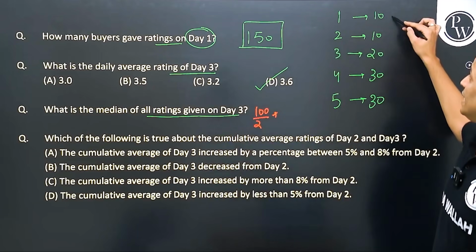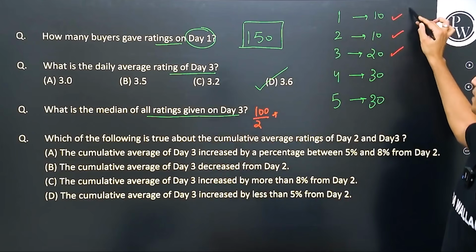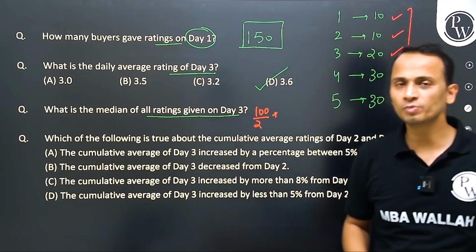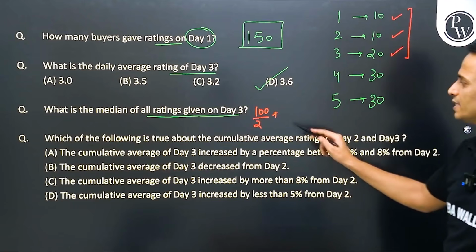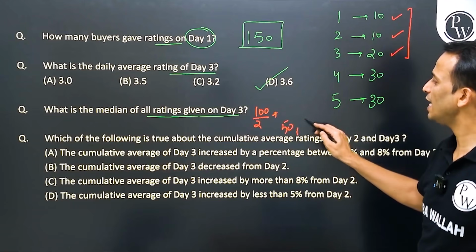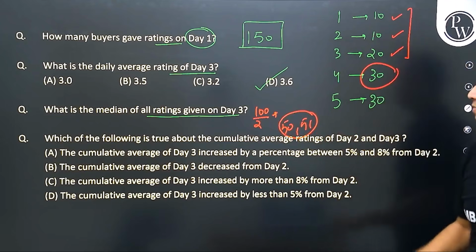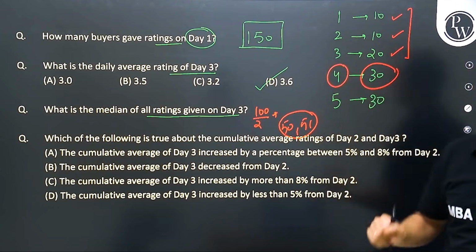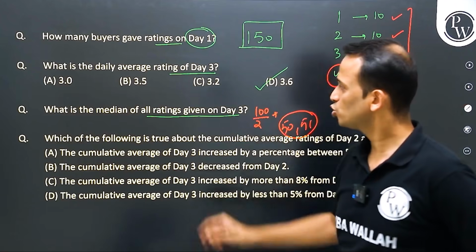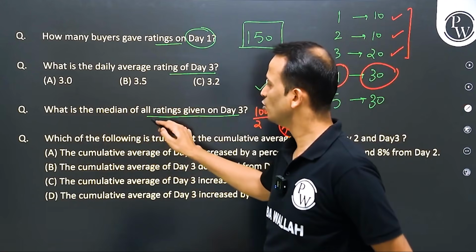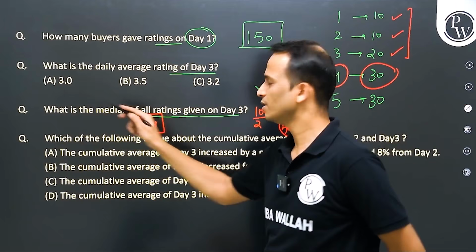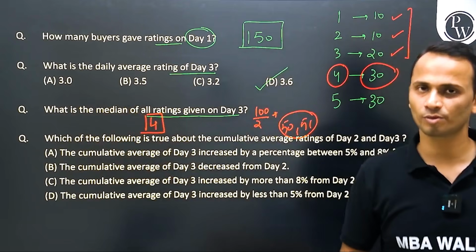Okay, 10 buyers and 20 buyers. The first 40 buyers are consumed here. So we can say that the 50th and 51st buyer will be in this group. And what is the value here? The value is 4. So we can say that the median will be equal to 4. The middle value will be equal to 4.